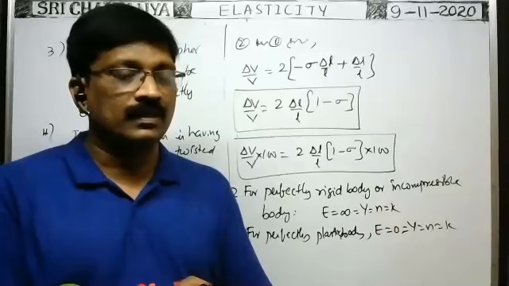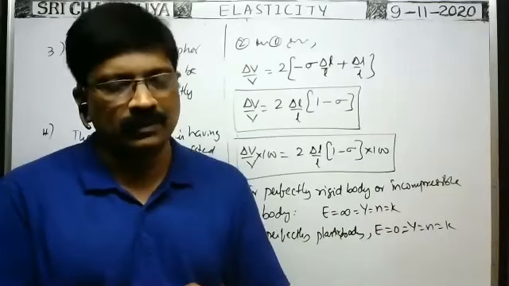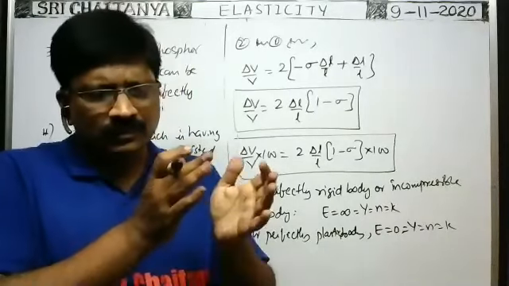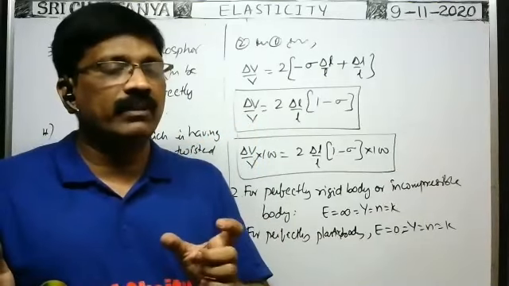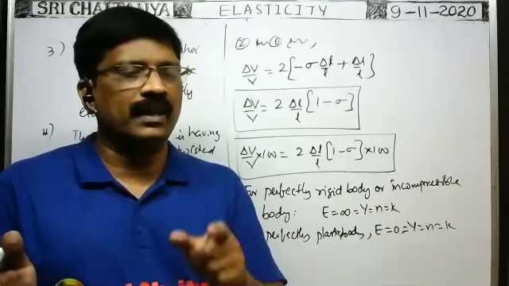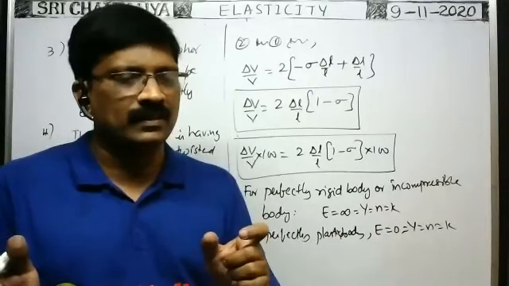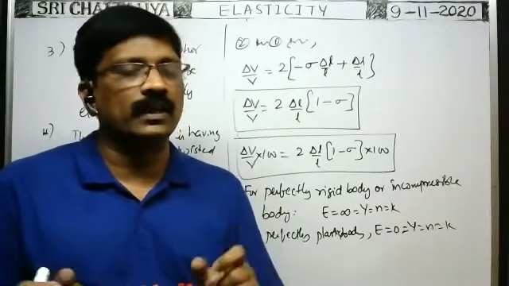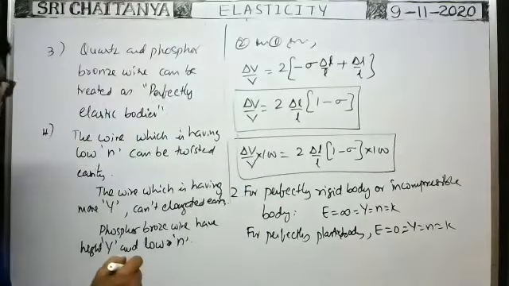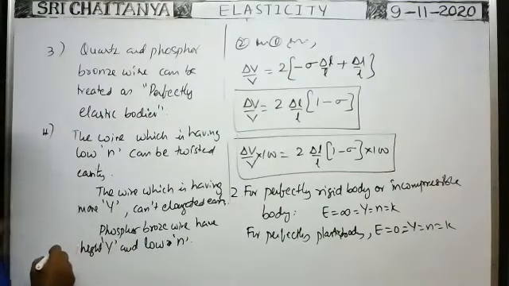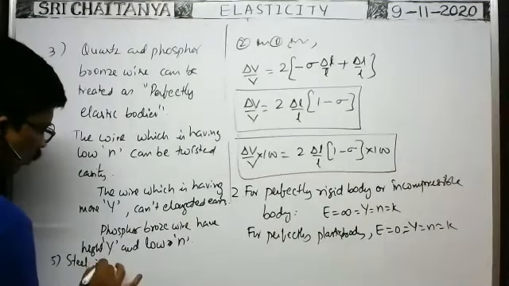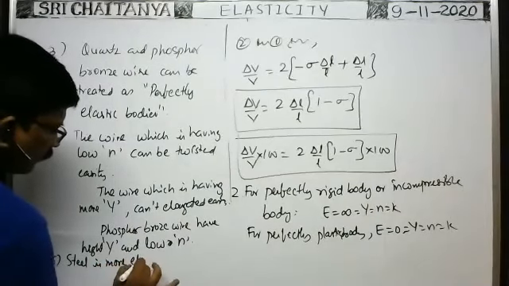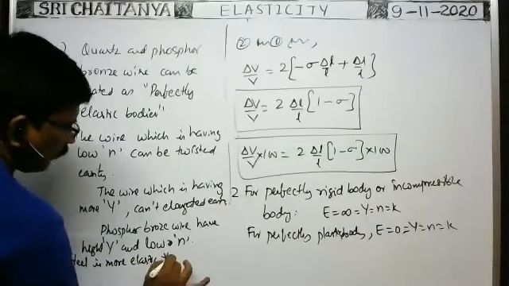Okay, steel, rubber, in these two, which is having more elastic property? Steel is more elastic than rubber because in order to extend both wires to the same extent, steel requires more force than the rubber, because steel requires more stress. That's why it is having more Young's modulus. That's why steel is more elastic than rubber. That is also important point. Fifth one, steel is more elastic than rubber.